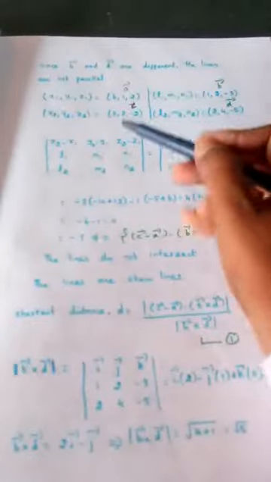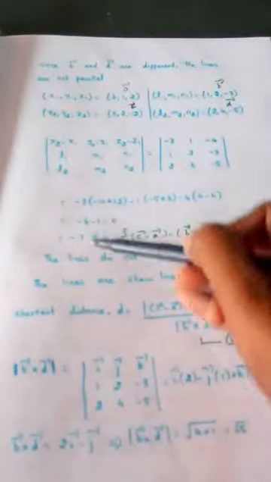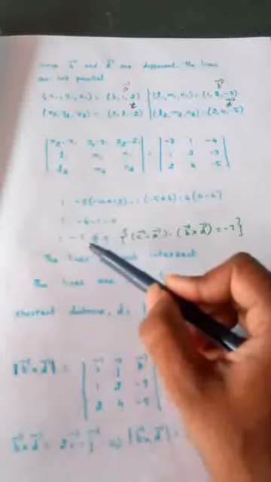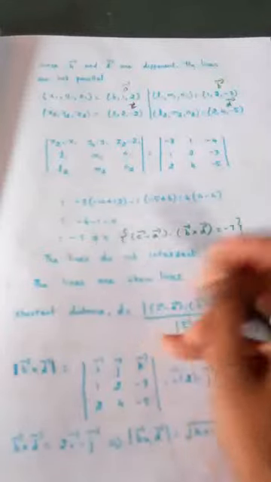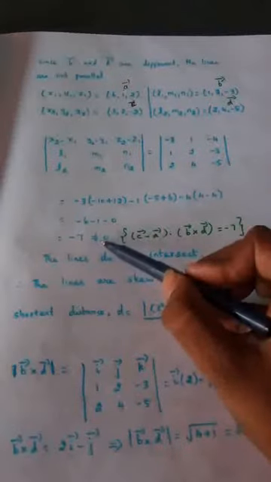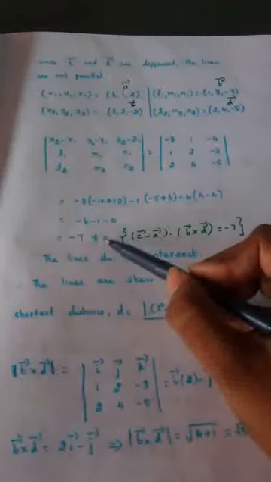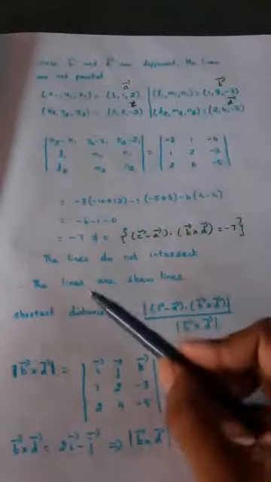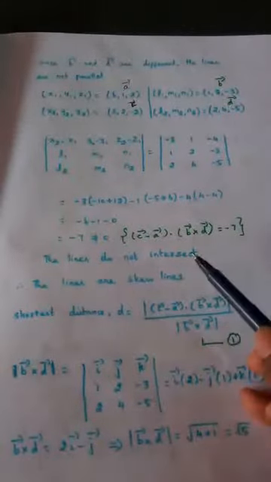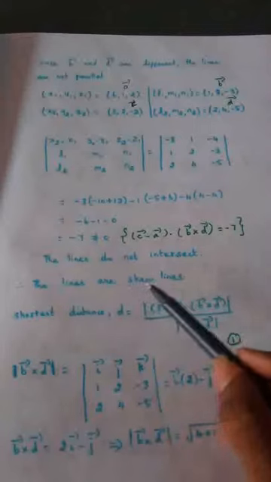Just substitute all these values in the determinant and expand the determinant. We are getting answer as minus 7. You just expand by yourself and see. Minus 7 we are getting. So minus 7 will not be equal to 0. Which means what? The lines do not intersect. We have already proved the lines are not parallel. Now we have proved lines do not intersect. What is the meaning? The lines are skew lines.